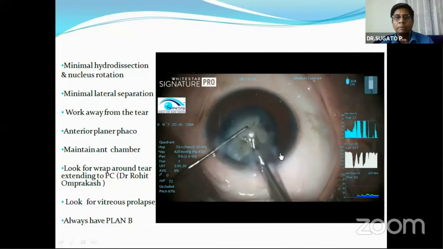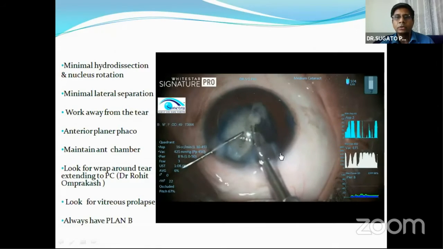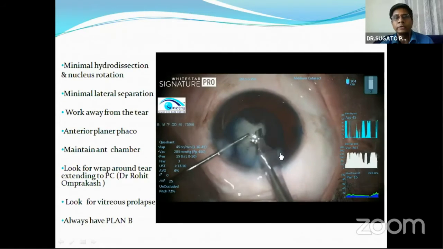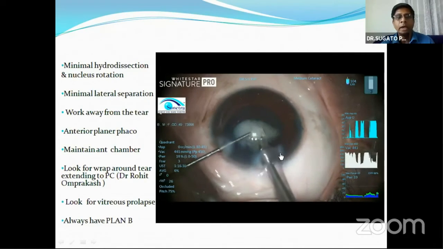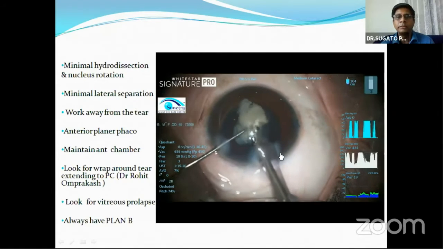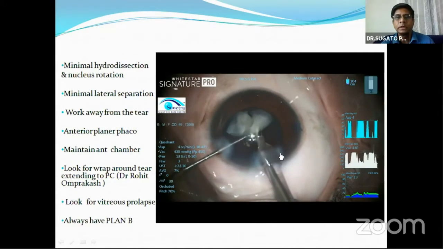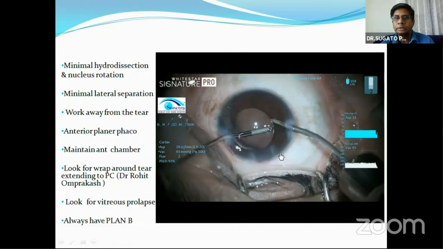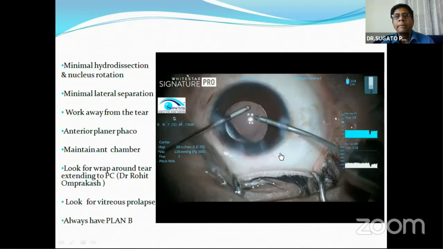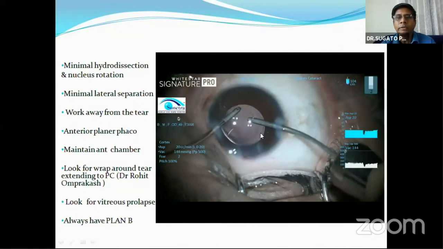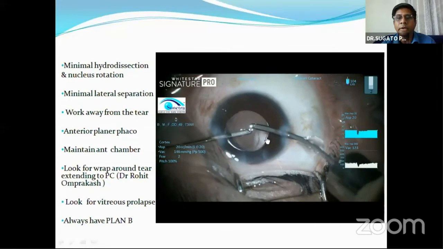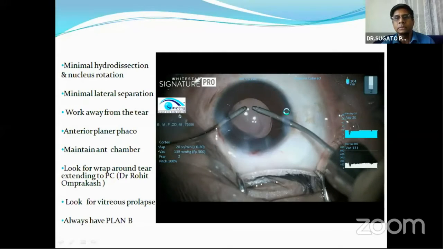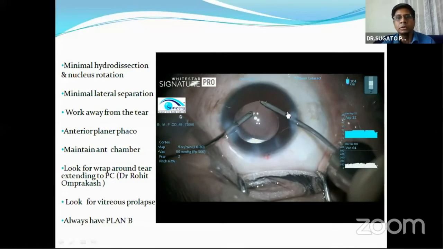And you always have to have a plan B. If anything goes wrong, you have to convert to a SICS or extracapsular according to your expertise. You also have to keep an eye on whether the vitreous is prolapsing from the extension. So in this case, I managed to cut the extended rhexis with the Vannas scissor, managed to do the phaco, and managed to implant the IOL in the bag. You can see the rhexis run out in this area, but I have placed the haptic away from the run out, so it will stay quite nicely for a long time to come.